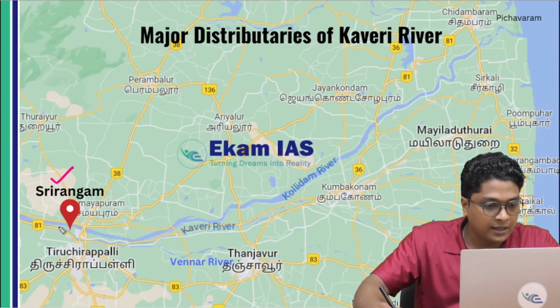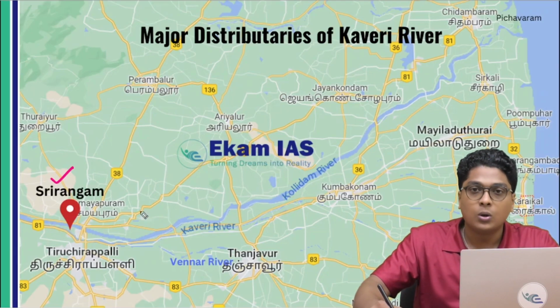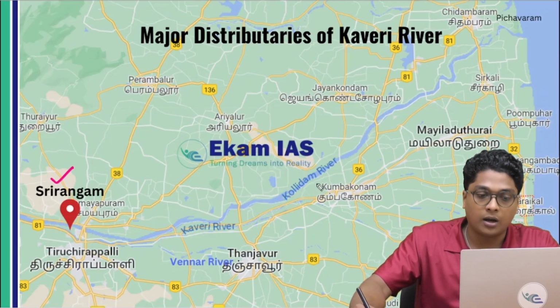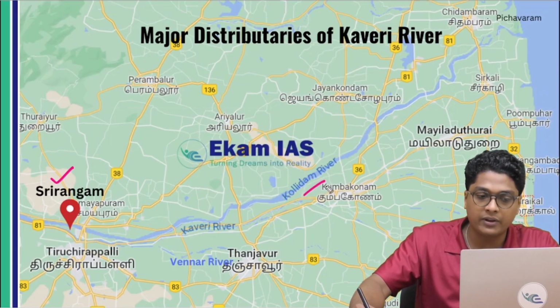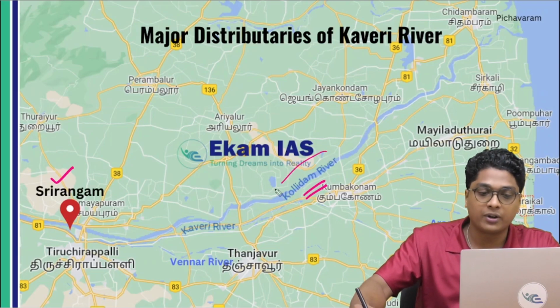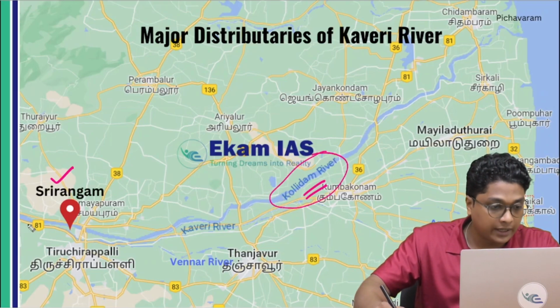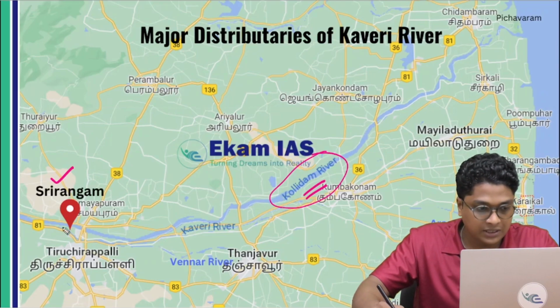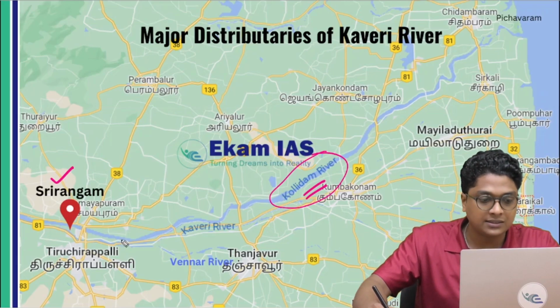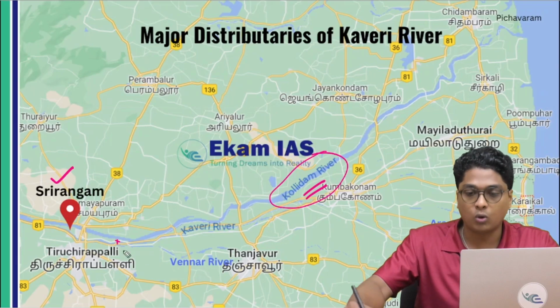Here the river is splitting into Kollidam. This major water body you can see here is not the river Kaveri, rather it is the Kollidam river. So Kollidam splits from this region, the beginning of this island, Srirangam. Now towards the eastern side of Srirangam, we have the Vennar river originating.